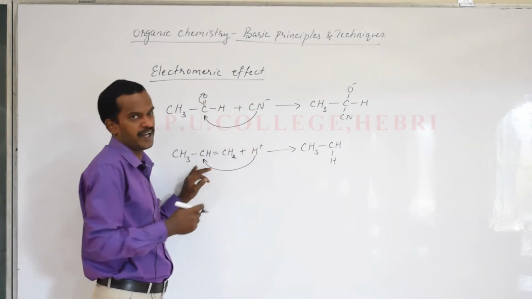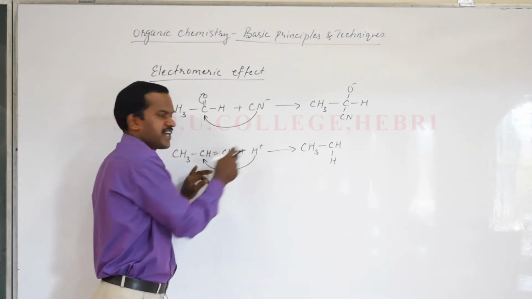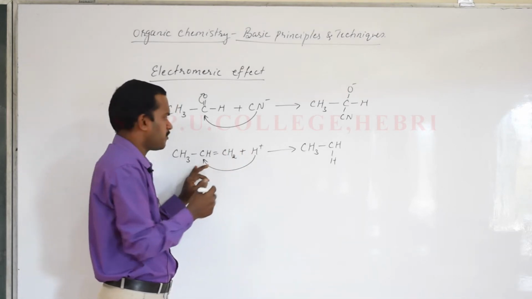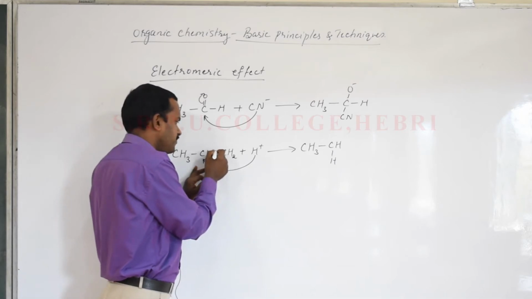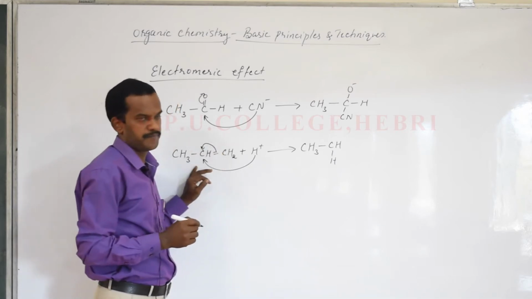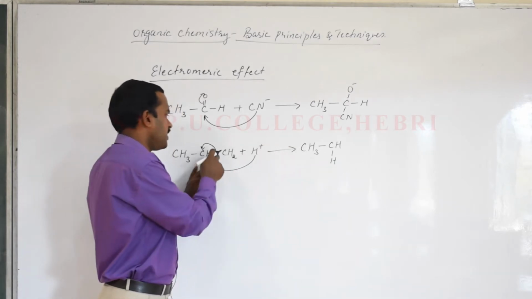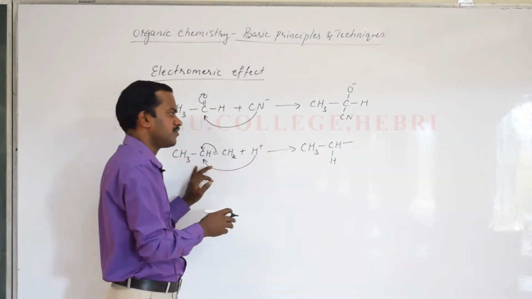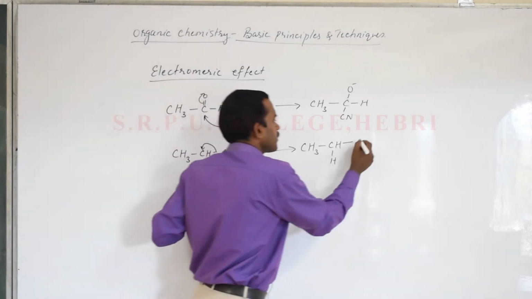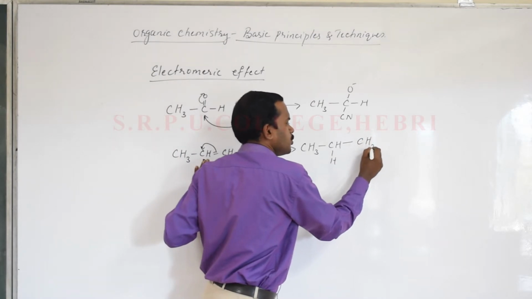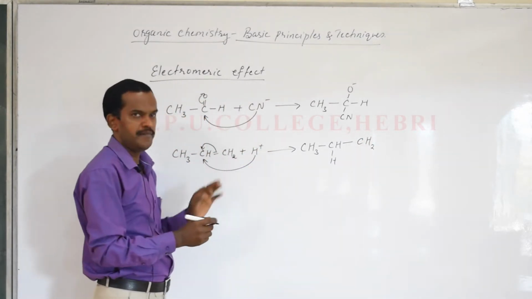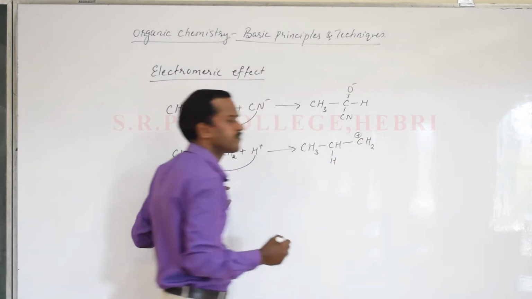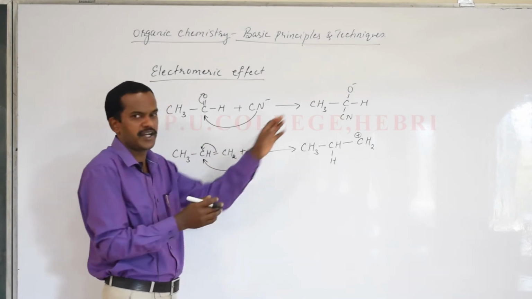Now from where did those electrons come? The H plus is an attacking species which does not have extra electrons, and if it needs electrons for bond formation, they are taken from the pi electrons of the double bond only. So it will become CH and H, and now it will become a single bond due to the shift of that electron. That is anyhow CH2, and it is unstable, and due to the loss of that electron it may have a slight positive charge. So in both these reactions, we are not getting a stable product.